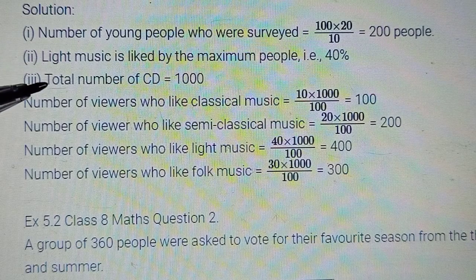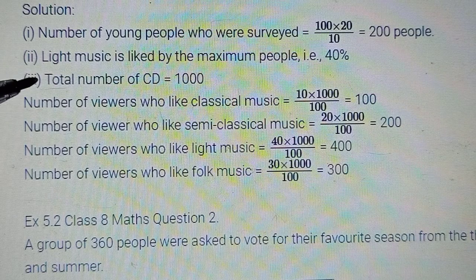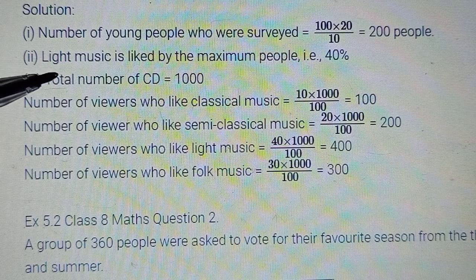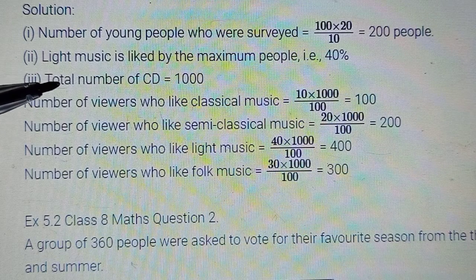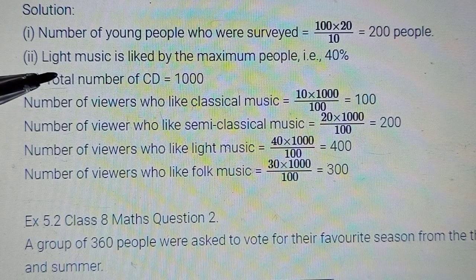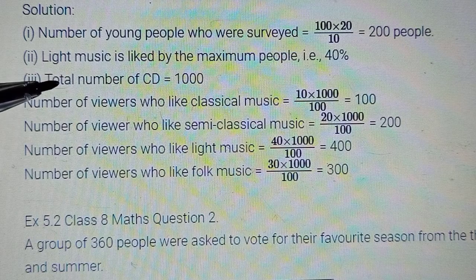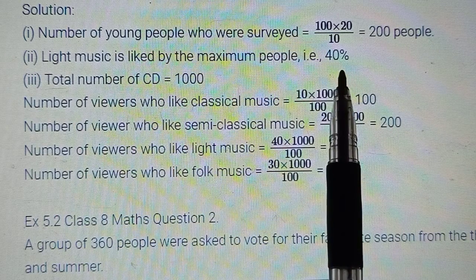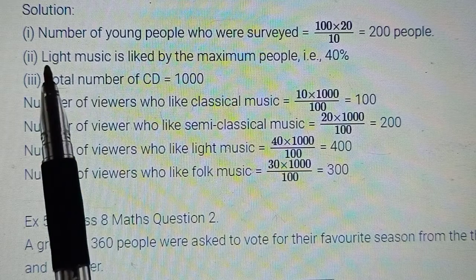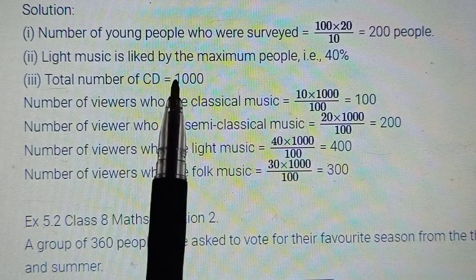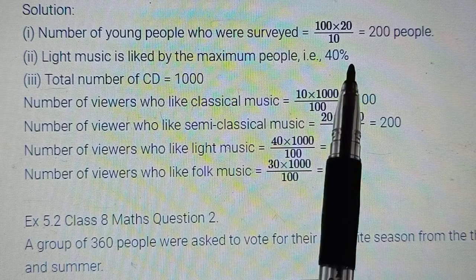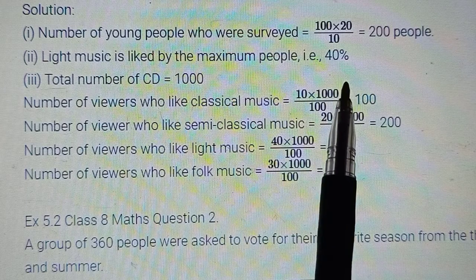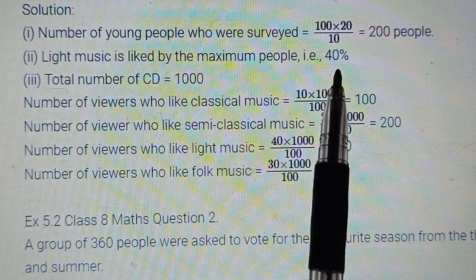Now for the second part, you were asked which group has liked the maximum, which kind of music is being appreciated by the maximum number of people. From the pie chart, that is very clear. The highest percent was 40%, which was allotted to light music. So light music is being liked by the maximum number of people. The highest percent will naturally have the highest corresponding number.